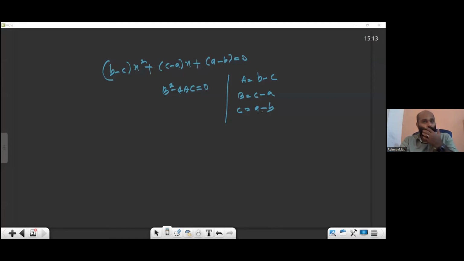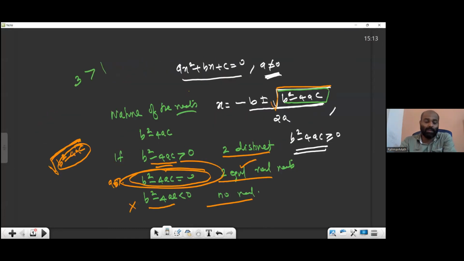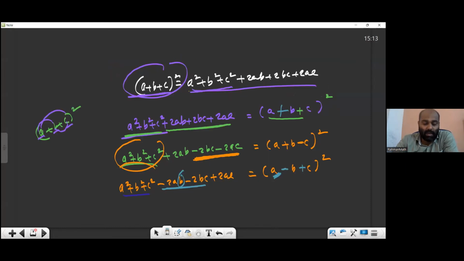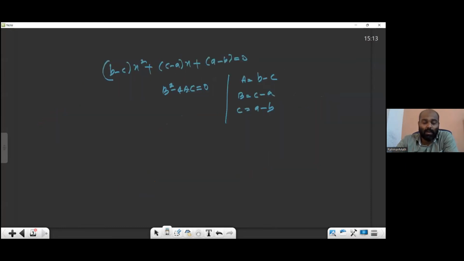We are taking only the coefficient. Standard form of the quadratic equation is what? Ax square plus bx plus c, in which we are taking coefficient of x square, coefficient of x and constant term. Because we are finding x, we already placed x equal to outside. We are taking only the coefficients. A, B, C are the coefficients of what? X square, x and constant.